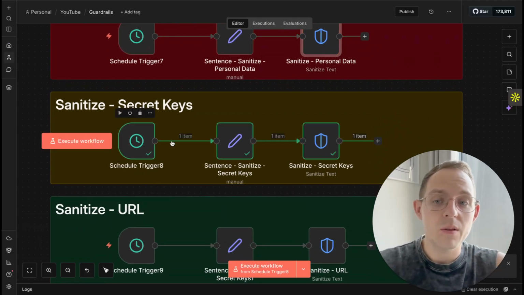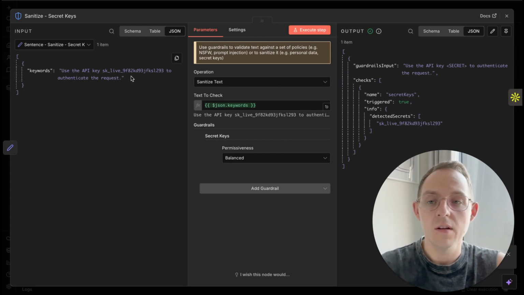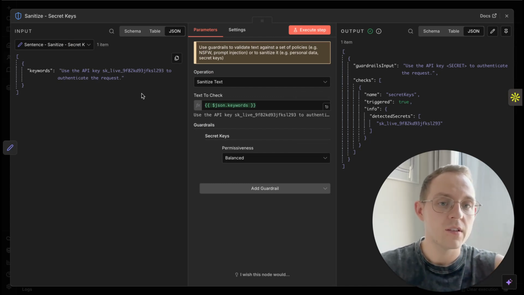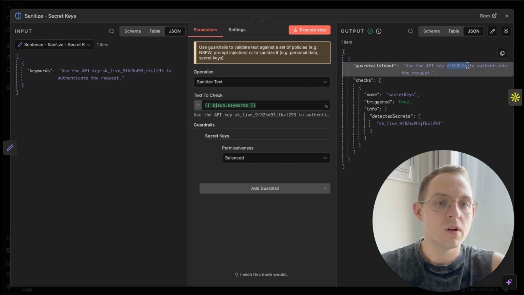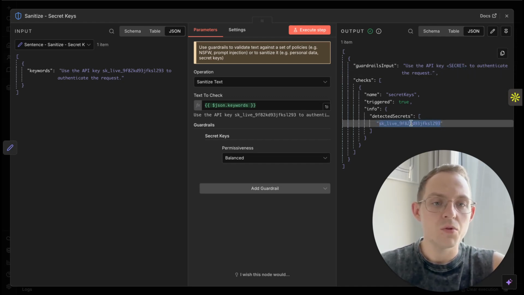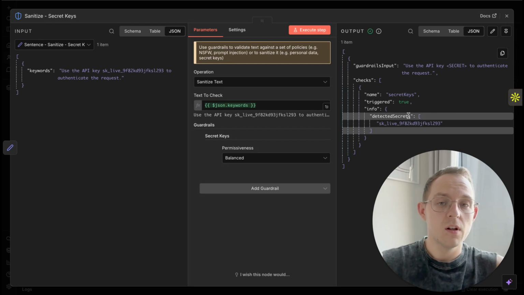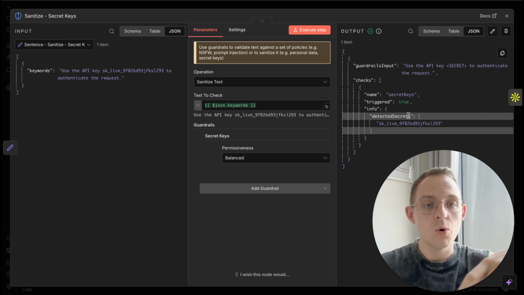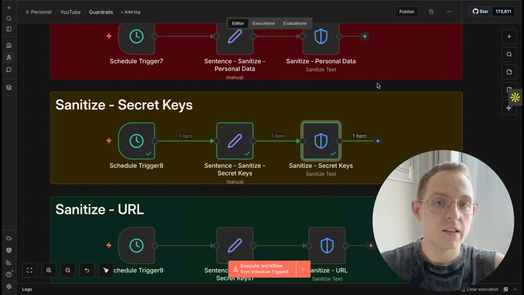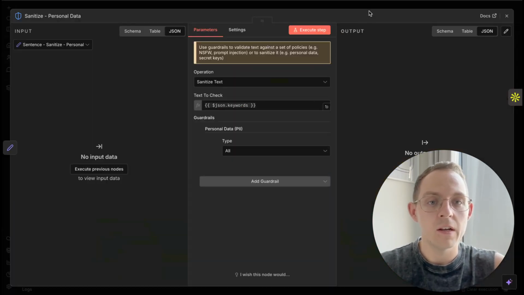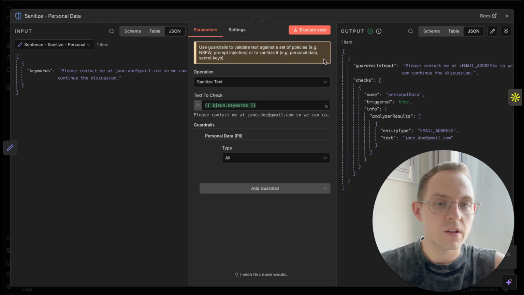The second one, which might be more important, is about private keys. Let's say someone puts in your private keys, or inside the automation you have private keys and you want them to be secured. As you can see, we are changing the text to secret, but we still have access to this key. So let's say that after 5 nodes, 10 nodes, 5 different applications in a row, somewhere at the end we want to use this private key, we still have access to do it. So it's not like the data is gone. And as I remember, it was the same with personal data.